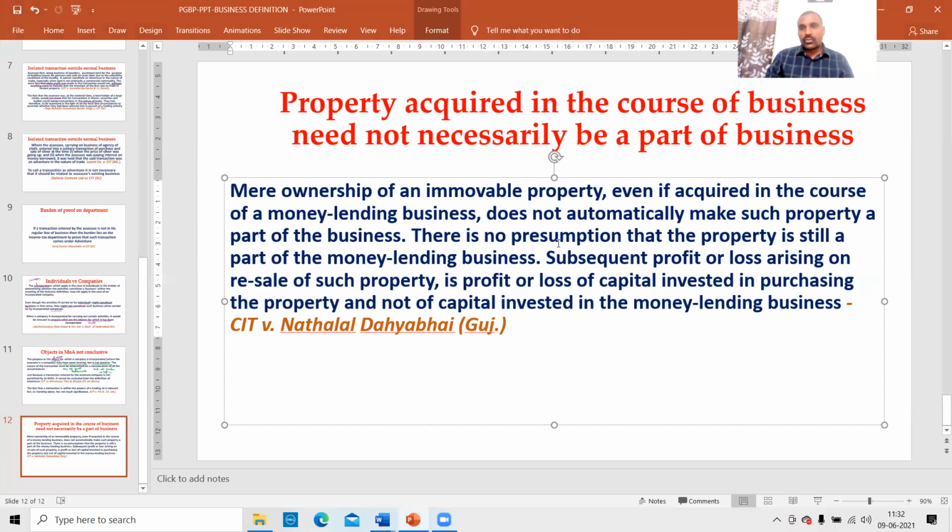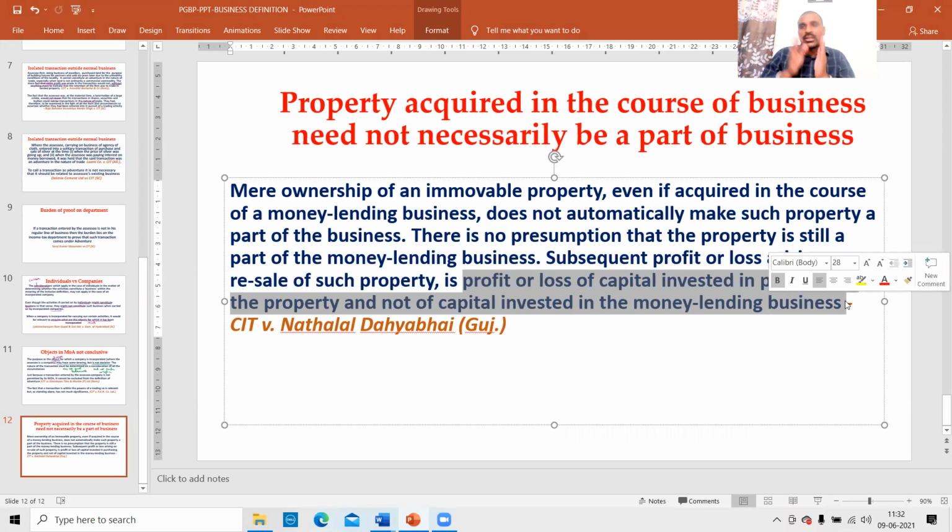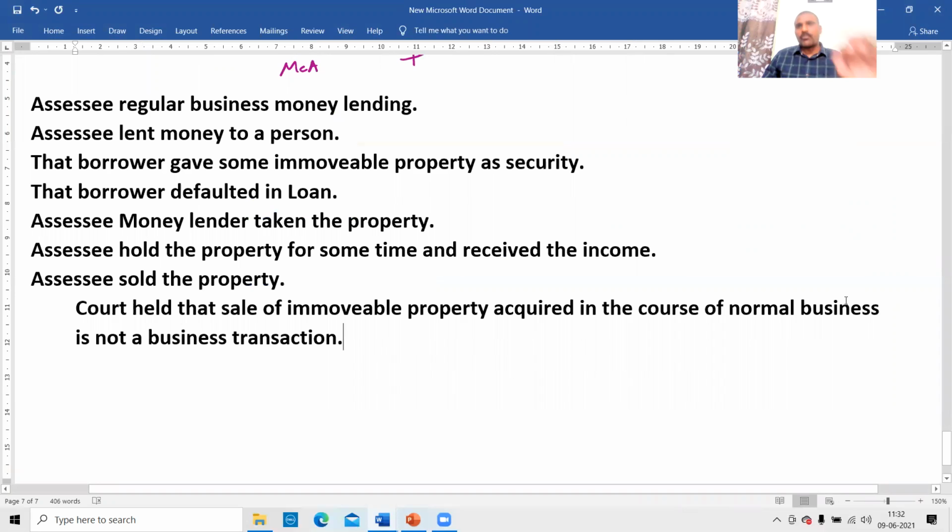Look at this point. Therefore, subsequent profit or loss arising on resale of such property is profit or loss of capital invested in purchasing the property and not of capital invested in the money lending business. That means the part of the money invested in the property is different from the part of the regular other activities. Therefore, the court said it is not a business transaction. Many people have mistaken it and treated it as business income, because that is my regular business, sir. Money lending means I'll give the money, and if somebody defaults, I'll seize the property and sell it. That's a capital gains transaction for me, not a business transaction.